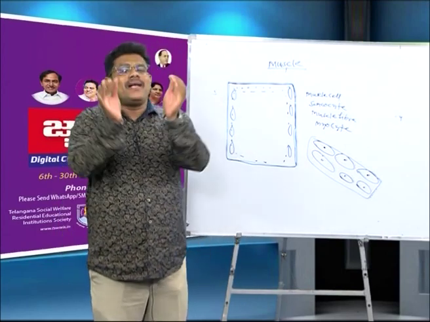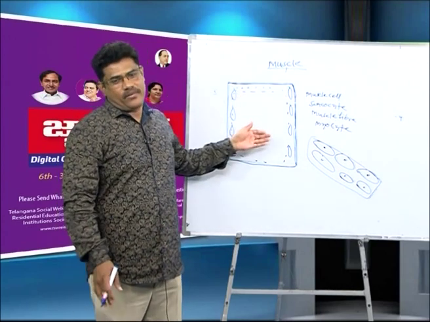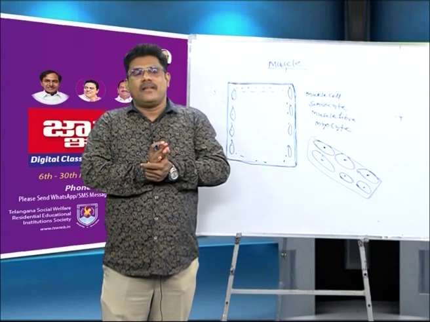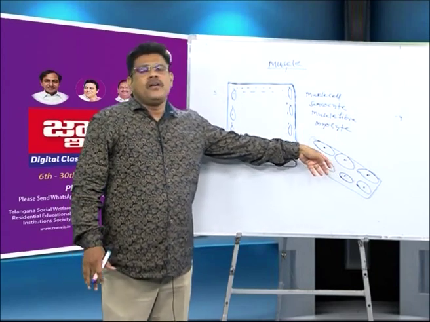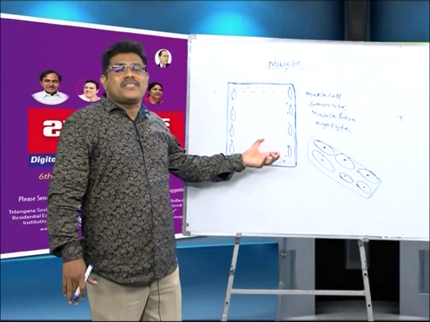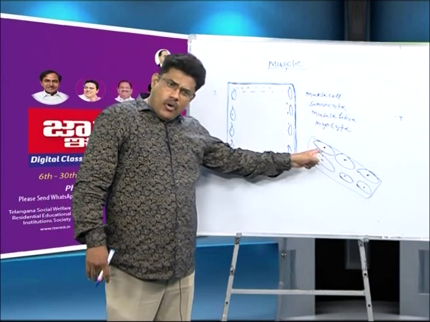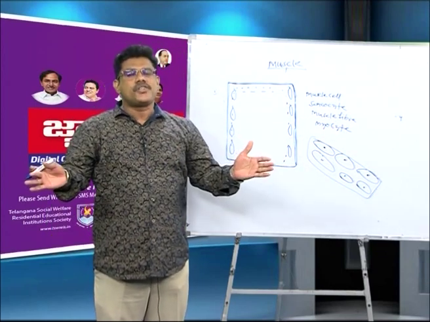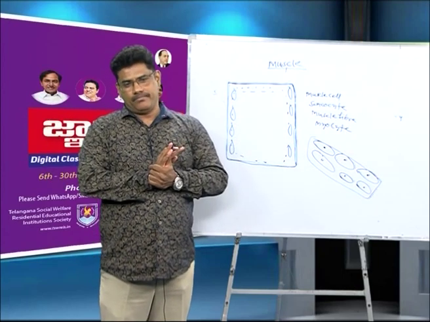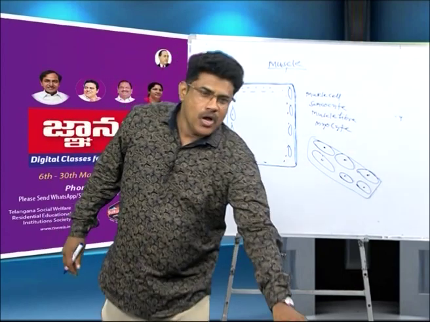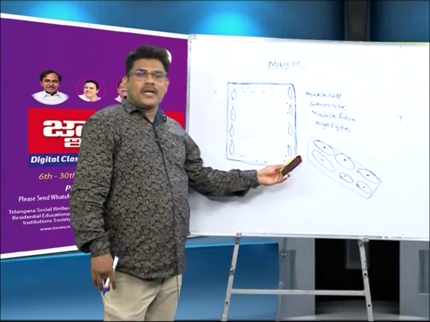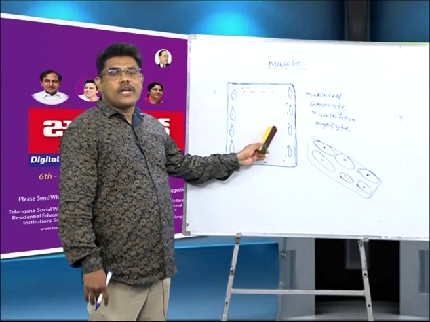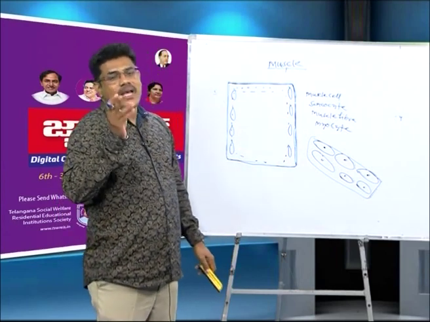Many myoblast cells are fused and form one muscle cell. The muscle cell is what? Cylindrical shape, skeletal muscle cell. Many myoblast cells fuse and form one skeletal muscle cell. All the mononucleated myoblast cells' nuclei enter into one muscle cell. The muscle cell is a syncytium, a multinucleated condition. You understand my point? Yes. And the muscle cell covered by the plasma membrane is known as sarcolemma. Below the sarcolemma, cytoplasm is present, known as sarcoplasm.